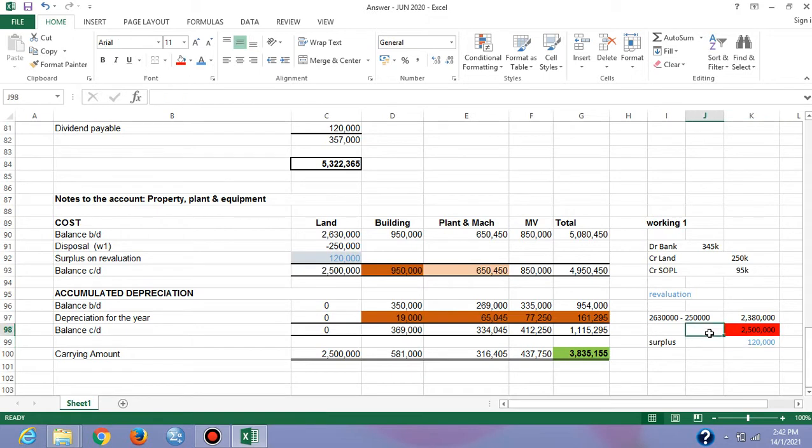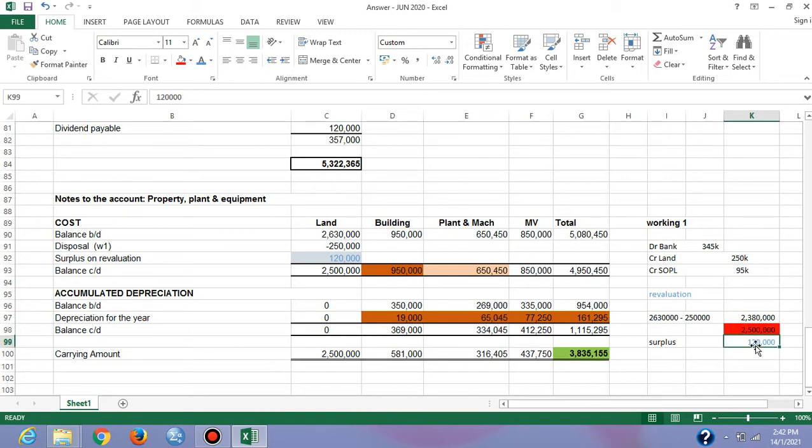So we now have to calculate whether the company is at deficit or at surplus. We have to make a comparison with the remaining net carrying amount. After deducting the disposal of 250,000, the company now has a land net carrying amount of 2.3 million, and we have to compare it with the revaluation.